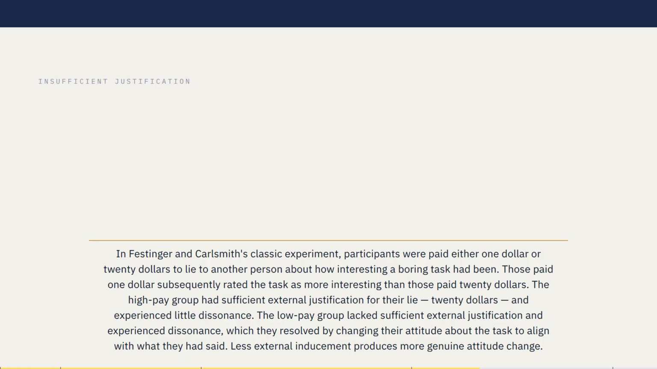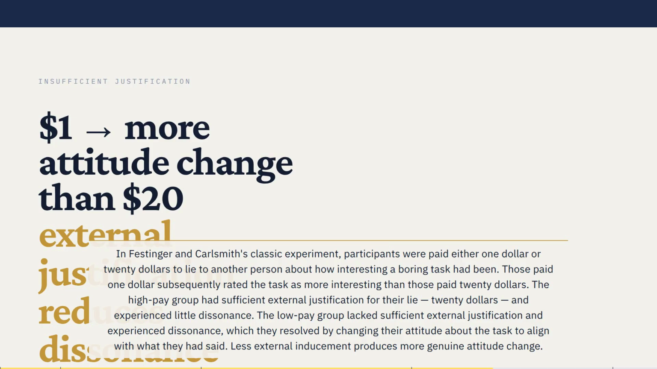In Festinger and Carlsmith's classic experiment, participants were paid either $1 or $20 to lie to another person about how interesting a boring task had been. Those paid $1 subsequently rated the task as more interesting than those paid $20. The high-pay group had sufficient external justification for their lie, $20, and experienced little dissonance. The low-pay group lacked sufficient external justification and experienced dissonance, which they resolved by changing their attitude about the task to align with what they had said. Less external inducement produces more genuine attitude change.